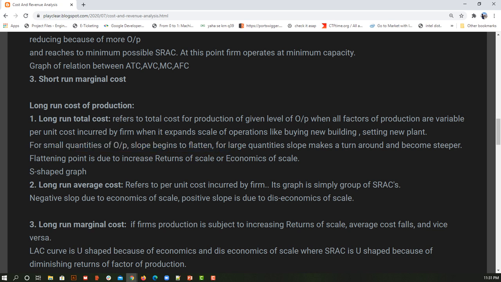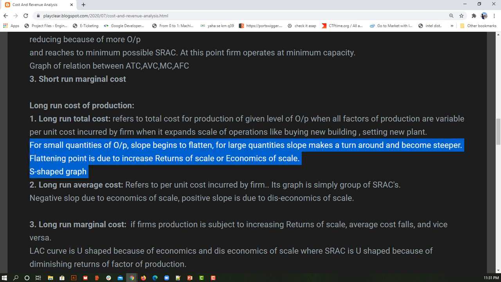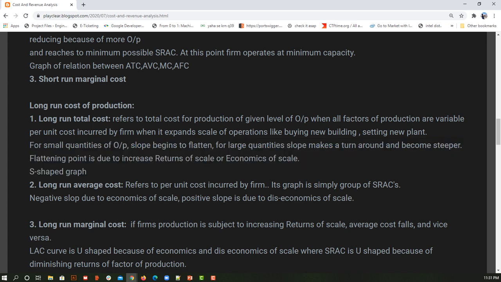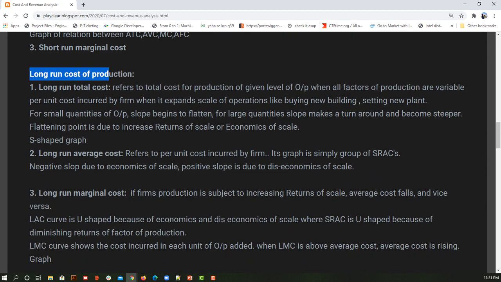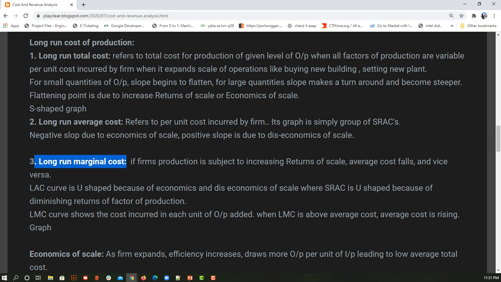Okay, now we are going to understand the remaining definition based on the graph. So I hope you are clear on what long run is. Here in the long run everything is variable, nothing is going to remain fixed, whereas we have total fixed cost in our short run. So we are going to understand what is long run total cost, and then we are going to consider short run average cost to understand the long run average cost, followed by the long run marginal cost based on the short run marginal cost. Okay, let's move on to our graph, and with that we'll be done with our long run cost of production.